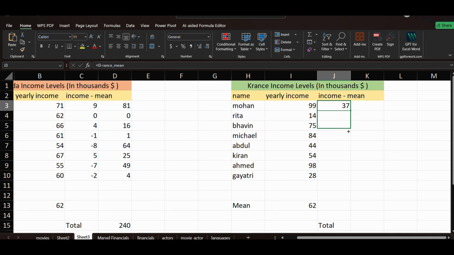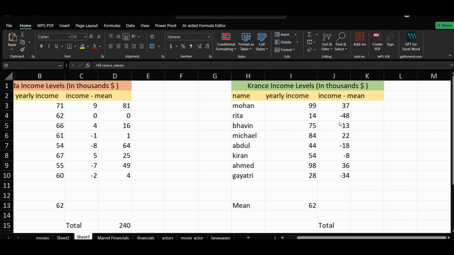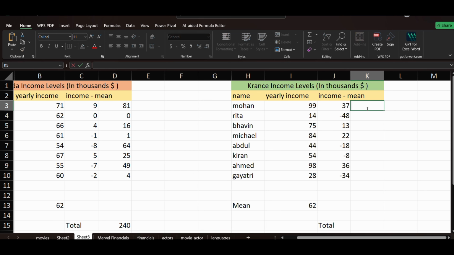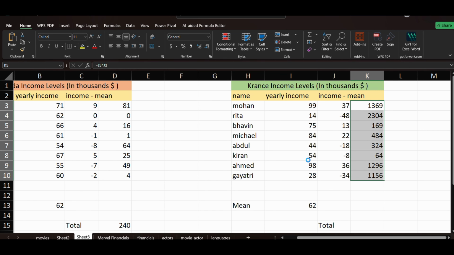If you drag it further down, you can see these are the values. Now, if you do the square of this number, equals to this multiplied by this again. Now, if you drag it further down, okay, so this is the value.